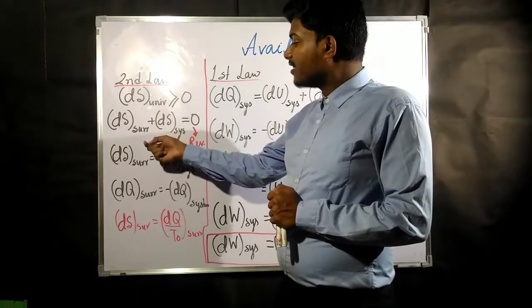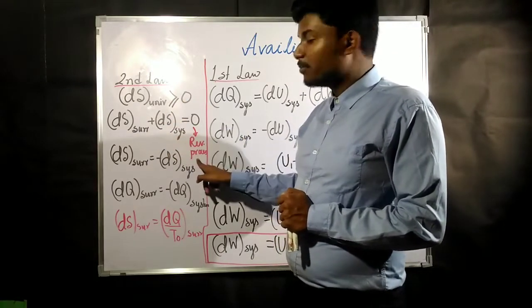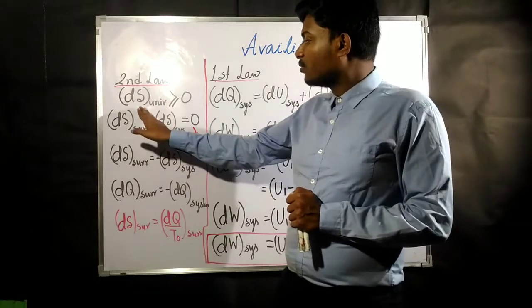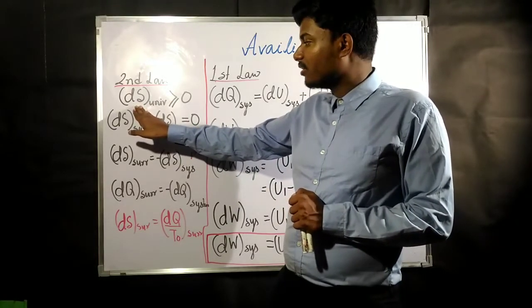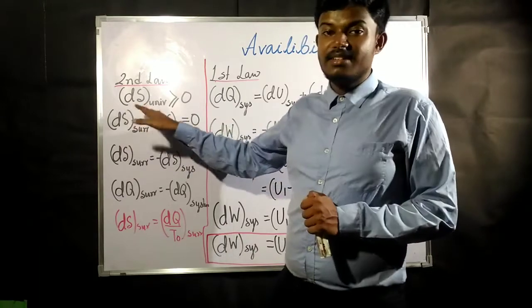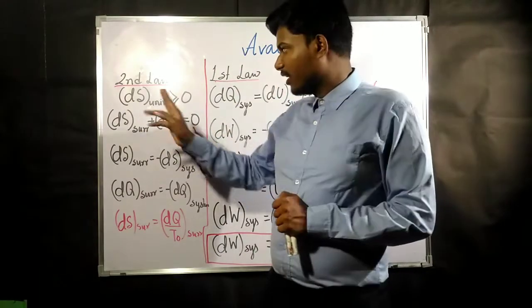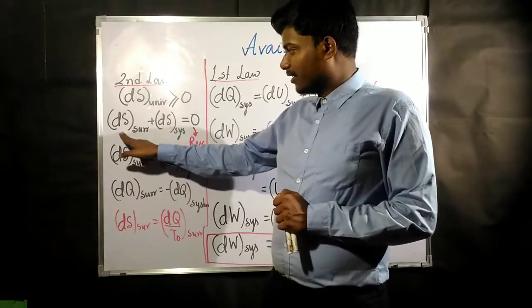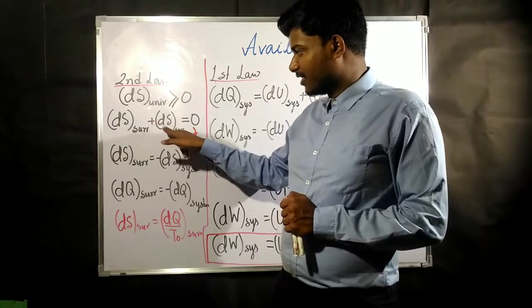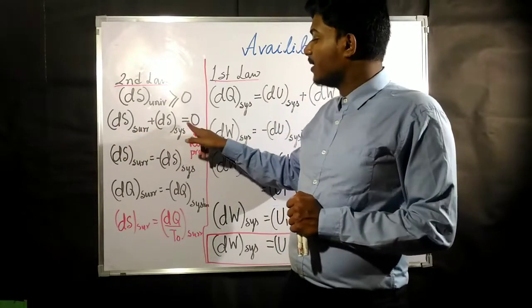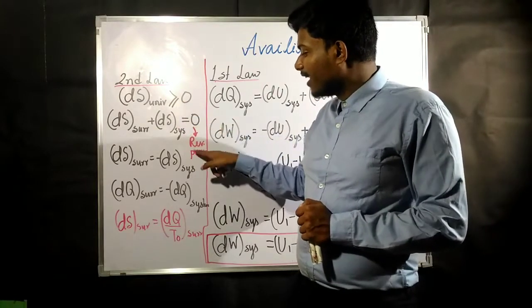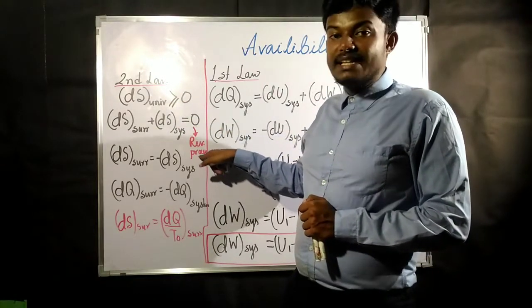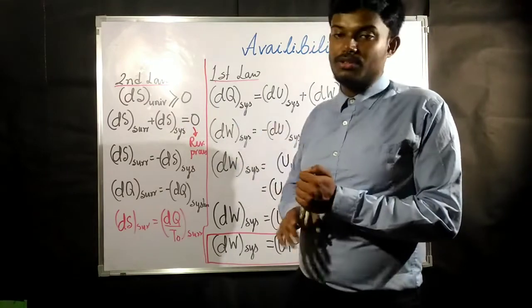Now I have considered this as a reversible process. In a reversible process, if you break down del S universe, the universe is divided into two parts, system and surrounding. So we get change in entropy in surrounding plus change in entropy in system equal to 0. I would have written greater than or equal to 0, but I have considered a reversible process, that's why I have written equal to 0.